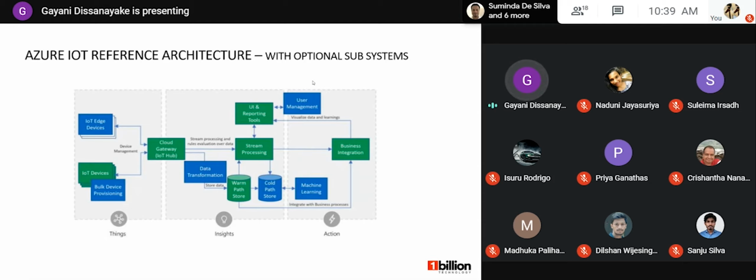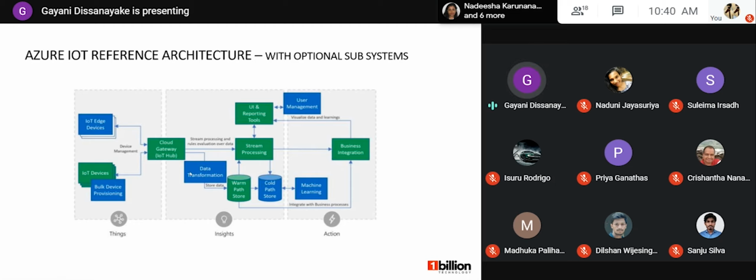So there can be different types of devices like IoT devices and IoT edge devices. So you know what an IoT device is. And the IoT edge device lets you run computing on the edge using a Docker container. Both of these devices send telemetry to the cloud gateway. After that, there's the option to directly store this telemetry in storage, or you can send it for stream processing, or else you have the option to add a subsystem called data transformation. Suppose there are different types of sensors with different manufacturers.